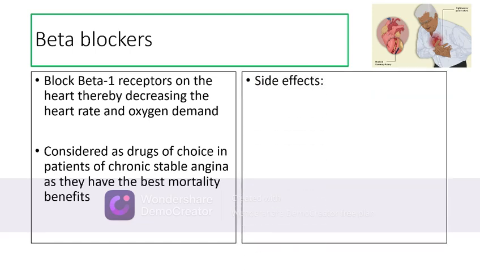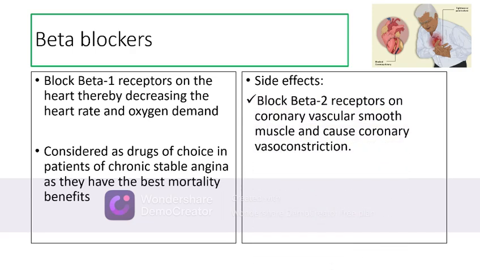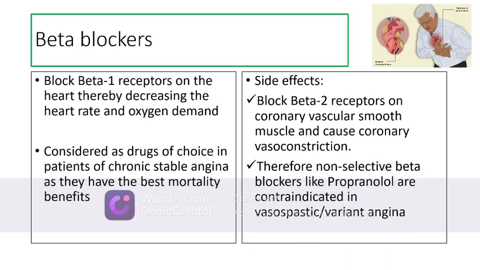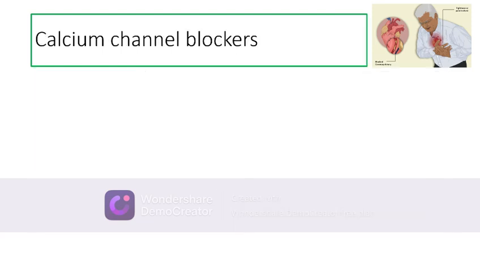The side effects of beta blockers that are seen with non-selective beta blockers is due to blockade of the beta-2 adrenergic receptors. Blocking of the beta-2 receptors in the coronary vascular smooth muscle trigger coronary vasoconstriction. Therefore, non-selective beta blockers like propranolol are contraindicated in vasospastic or variant angina.